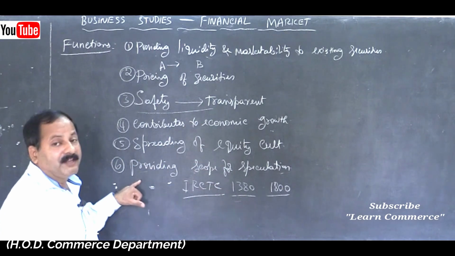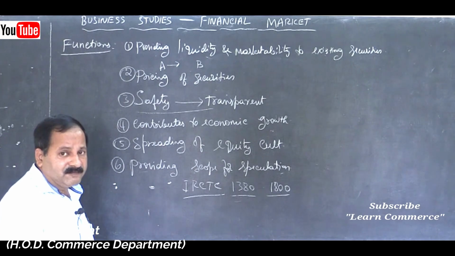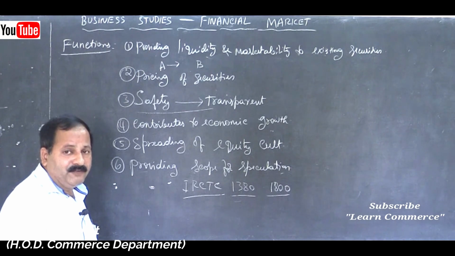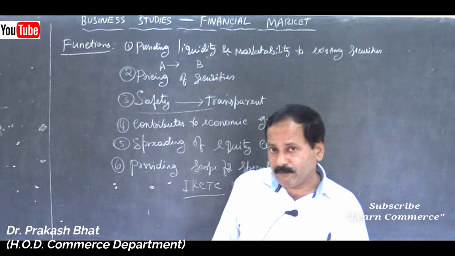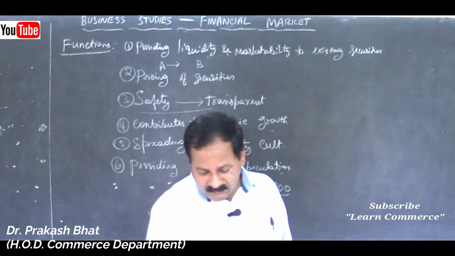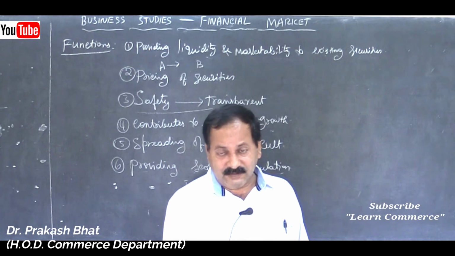So equity culture can be developed. Providing scope for speculation: by manipulating the price of securities, people can earn profit with the help of stock exchange. So these are the different functions performed by stock exchange. I will take up trading and settlement procedure in the next class.